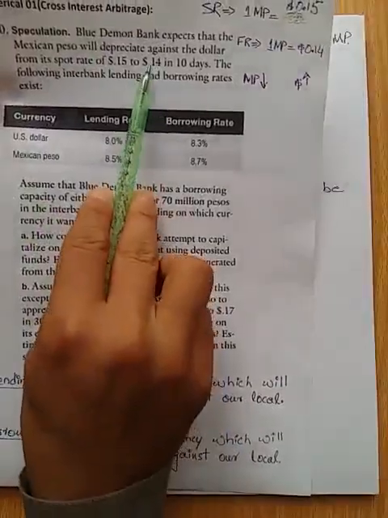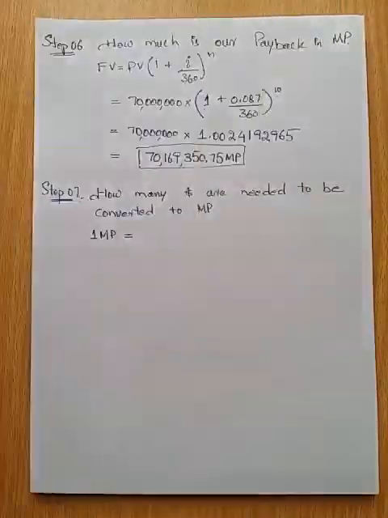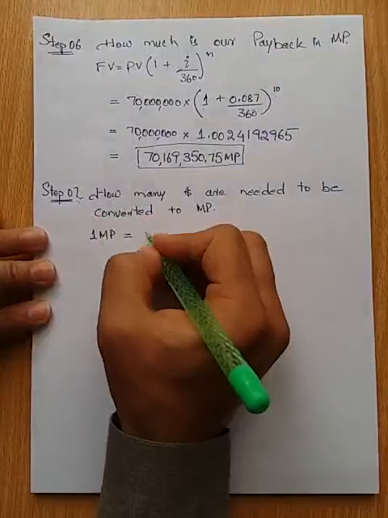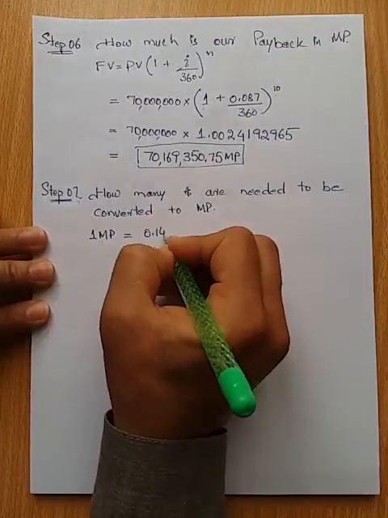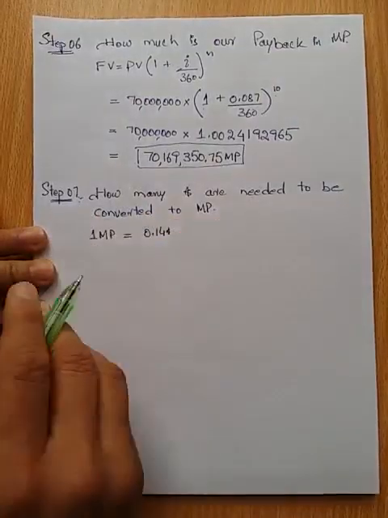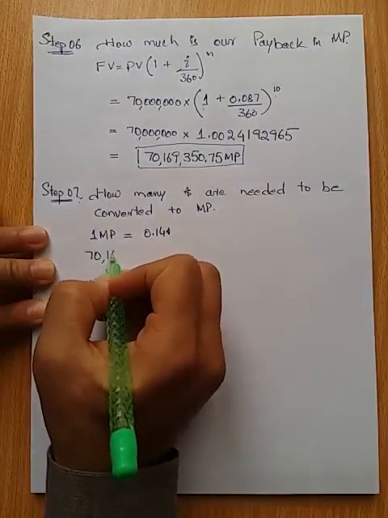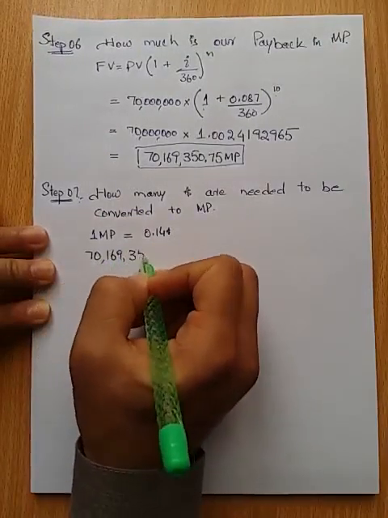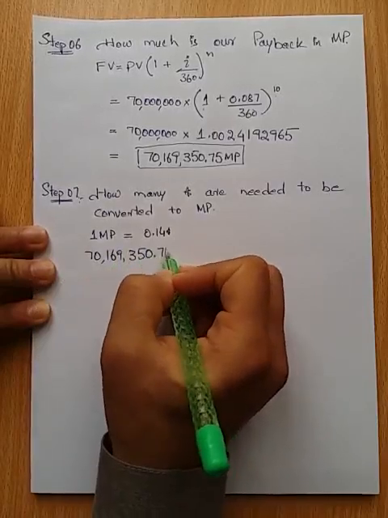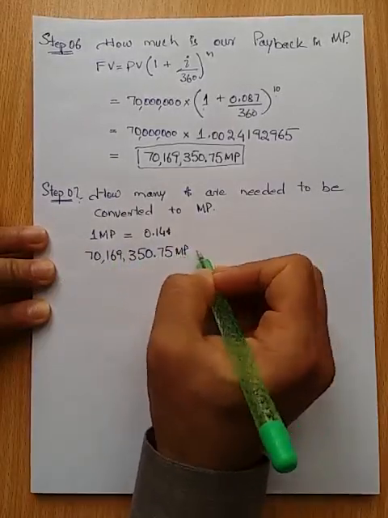The forward rate after 10 days was $0.14 equal to 1 Mexican peso. How much Mexican peso do we need? We need 70,169,350.75 Mexican peso.